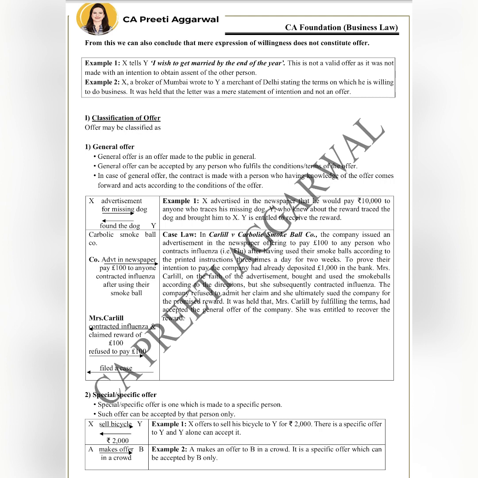Here we have an interesting case law, Carlill versus Carbolic Smoke Ball Company. Now, there was an epidemic of influenza. Influenza means severe cold and cough. So, there was an epidemic of influenza, very similar to flu. The Carbolic Smoke Ball Company gave an advertisement in the newspaper that we will pay £100 to anyone who contracts influenza after using our smoke ball.